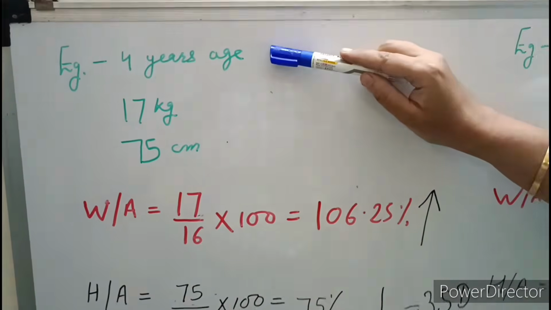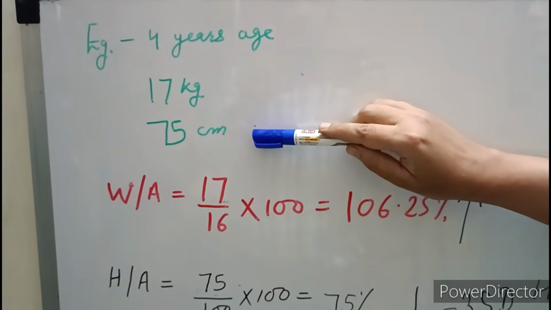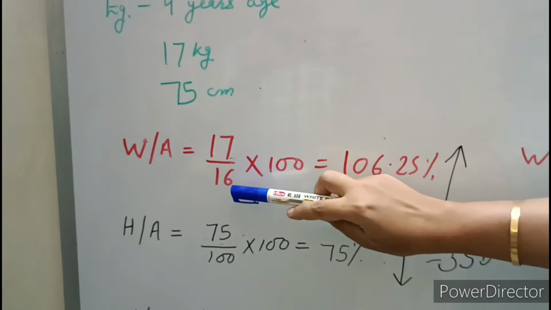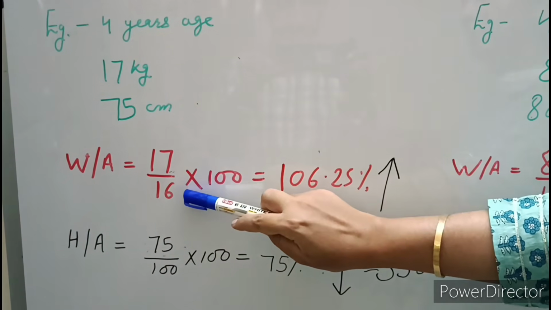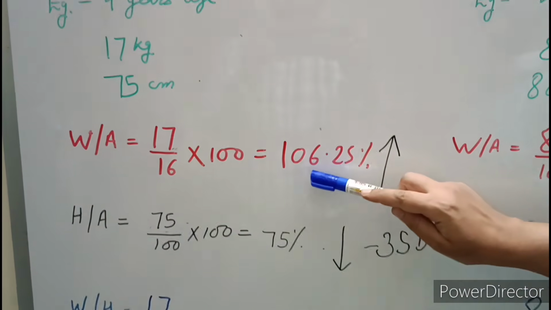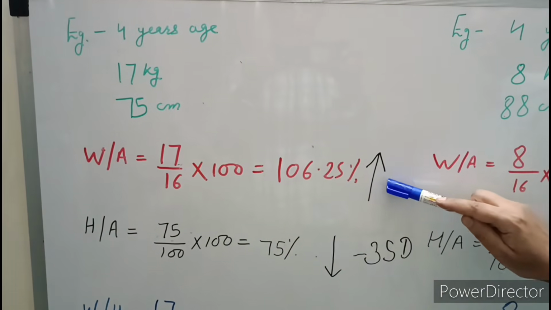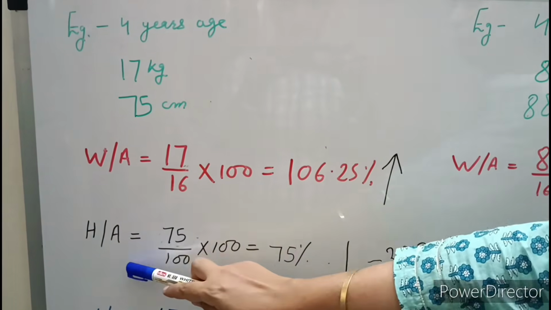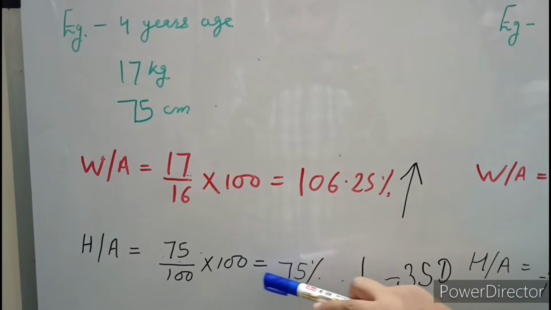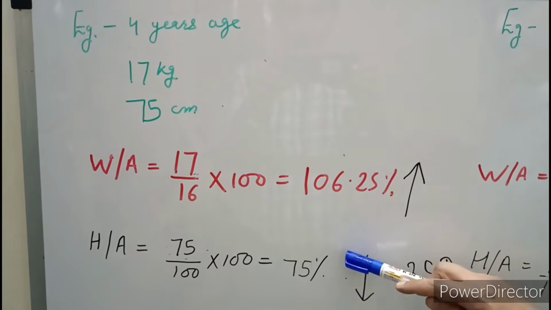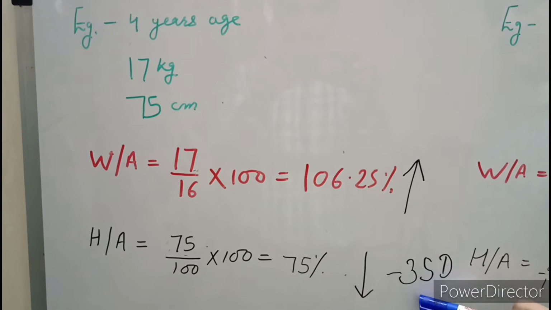Now this is the third example: 4 years old, 17 kg weight, 75 centimeter height. Weight for age, patient weight 17 kg divided by expected weight 16 kg into 100, so 106.25%. So it is increased. Now height for age, 75 divided by expected height 100 into 100, 75%. This height is under -3 standard deviation.